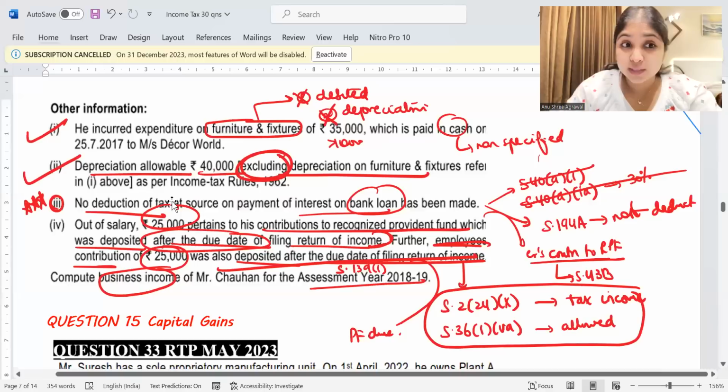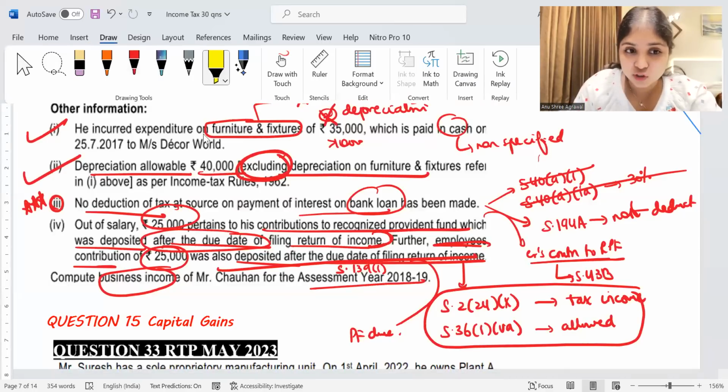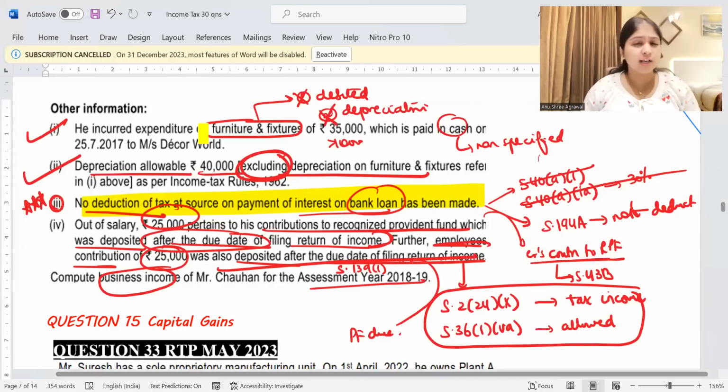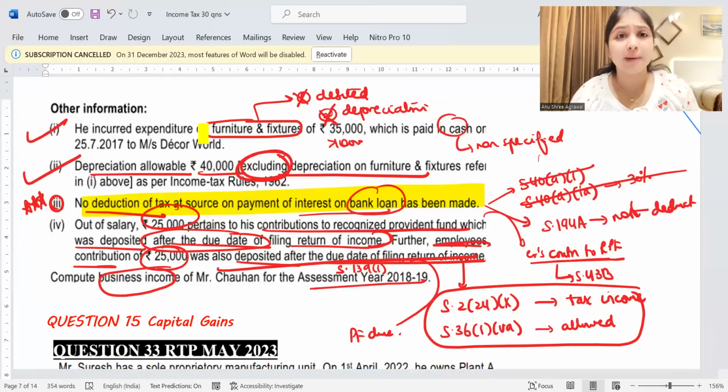What was our learning through this question? Our first and the most important learning was about the tedious point. Just because the question says the tax was not deducted at source, we will not blindly disallow. We have to first check whether tax is even deductible. Only then we will disallow under 40(a)(i), 40(a)(ia).